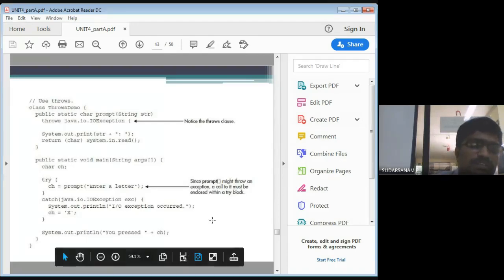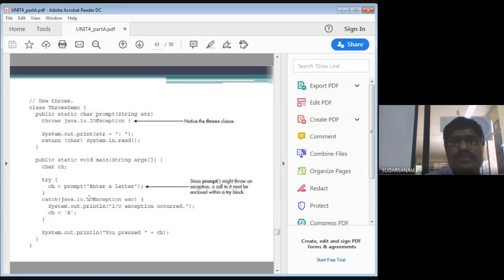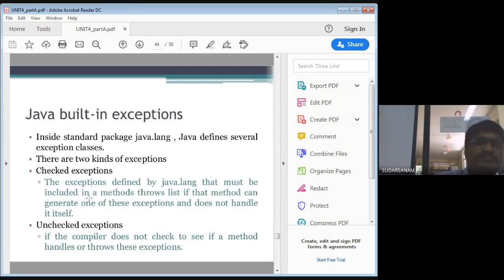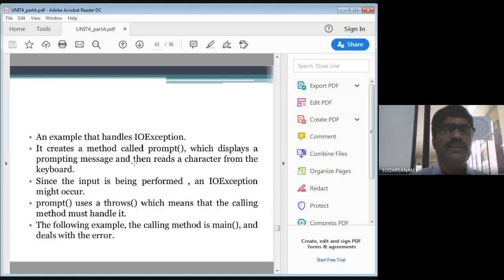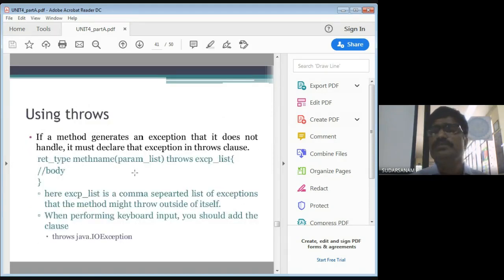Now it will go to the main program. Ch is equal to prompt, enter a letter. Then catch the input output exception. When it is executing, this is the throwing exception. Now Java built-in exceptions are available that we'll see in the next class, because college will close at 12:30. So I have to wind up, and if you have any doubt you can ask me. If you have any problem with today's class or previous class on exceptions, please ask me.